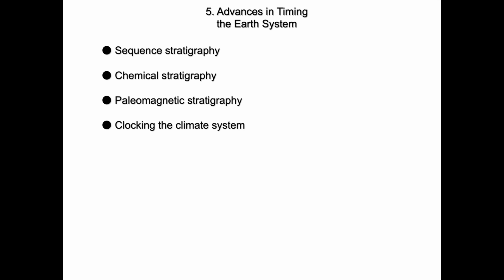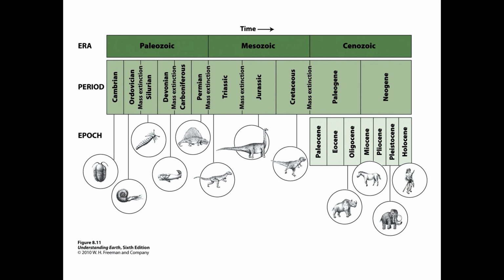So the sequence stratigraphy and chemostratigraphy and paleomag stratigraphy will allow us to clock the climate system, determine when important things happened climatologically. When we look at a geologic timescale now, we've gone from relative ages to absolute ages. We now know that this Cambrian Ordovician event occurred at a precise time. We know the Paleozoic started at 542.5 million years ago. We know the end Ordovician mass extinction was 441 million years ago.